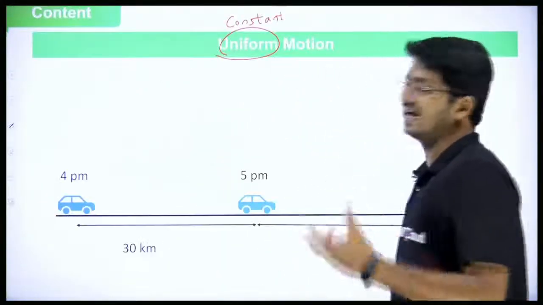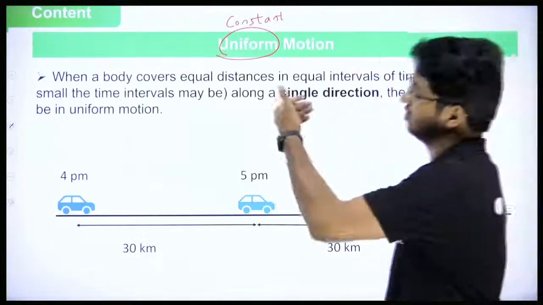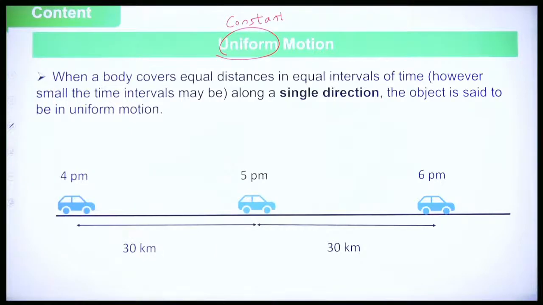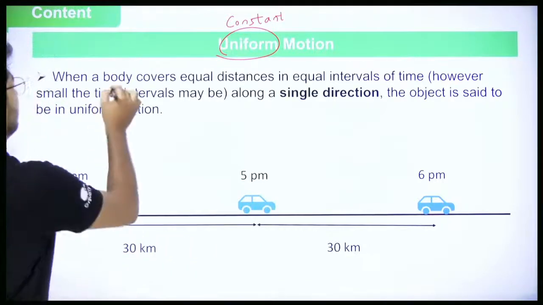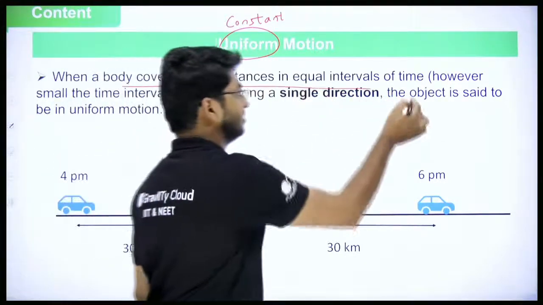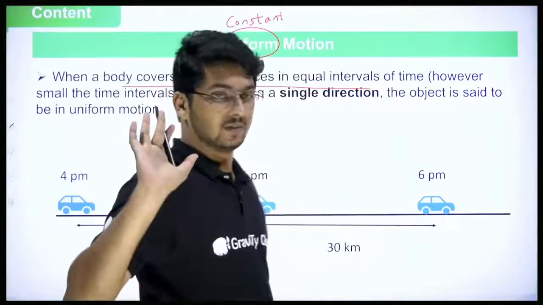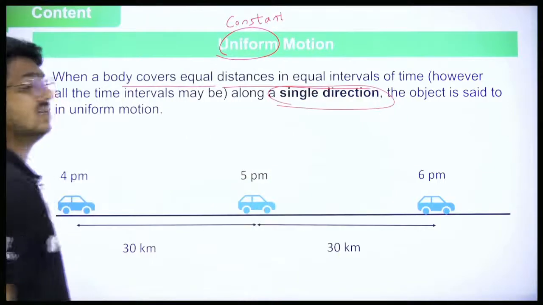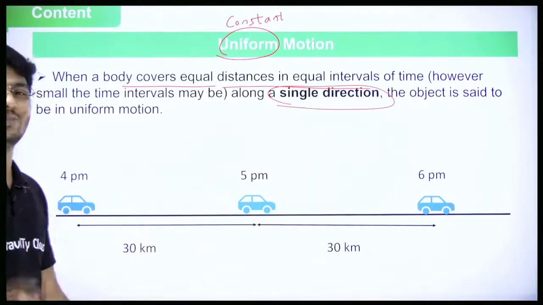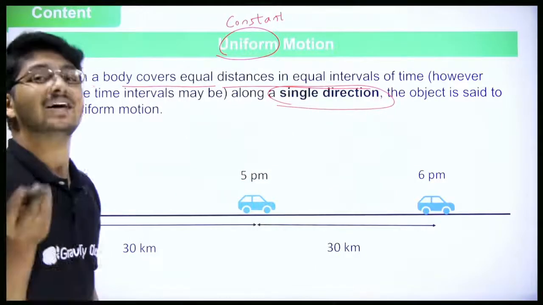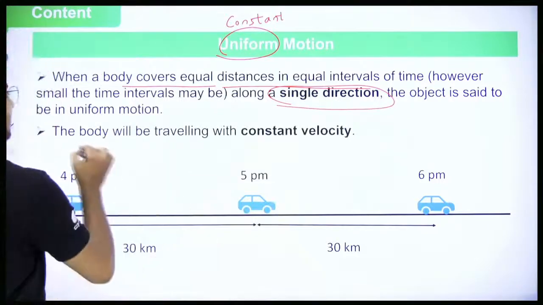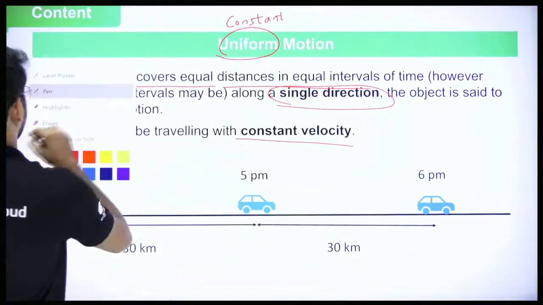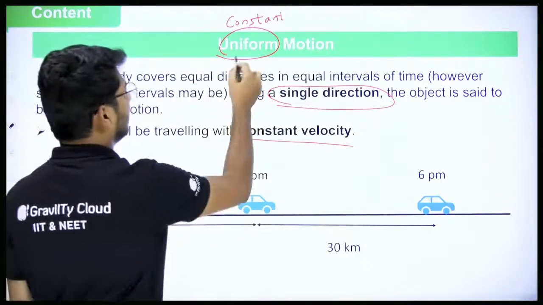So, keeping that in mind, to define constant motion or uniform motion, that is the exact word, we say that body covers equal distances in equal intervals of time, constant speed, along a single direction. Direction is constant. And whenever you bring direction, what does that become? Velocity. That's why we say the body will be traveling with constant velocity. So here what is the important point?